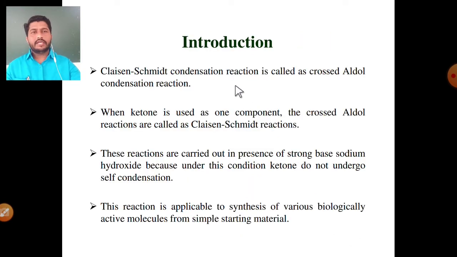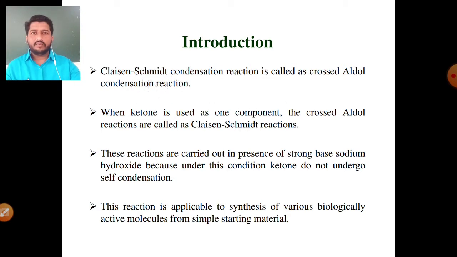Number one is the introductory part of the Claisen-Schmidt condensation reaction. The Claisen-Schmidt condensation reaction is called the crossed aldol condensation reaction. Then what is meant by the aldol condensation reaction? The self condensation of two aldehyde molecules in the presence of a strong base, giving a beta hydroxyaldehyde, is called the aldol condensation reaction. In aldol condensation, there is a self condensation of two aldehyde molecules, but in the case of Claisen-Schmidt